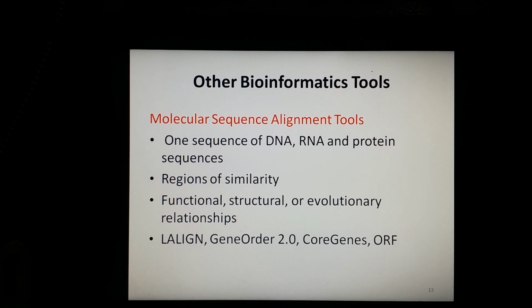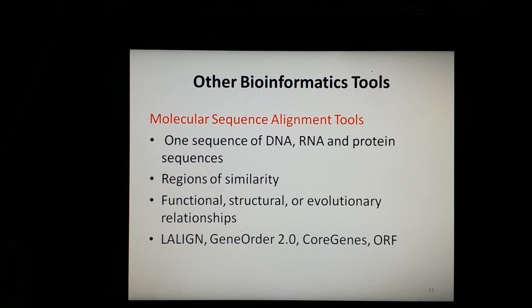Apart from these, there are other bioinformatic tools, which are molecular sequence alignment tools. A sequence alignment is basically a schematic arrangement of one DNA, RNA or protein sequence on top of another, where the residues in one position are entitled to have a common evolutionary origin. So this is what sequence alignment means.